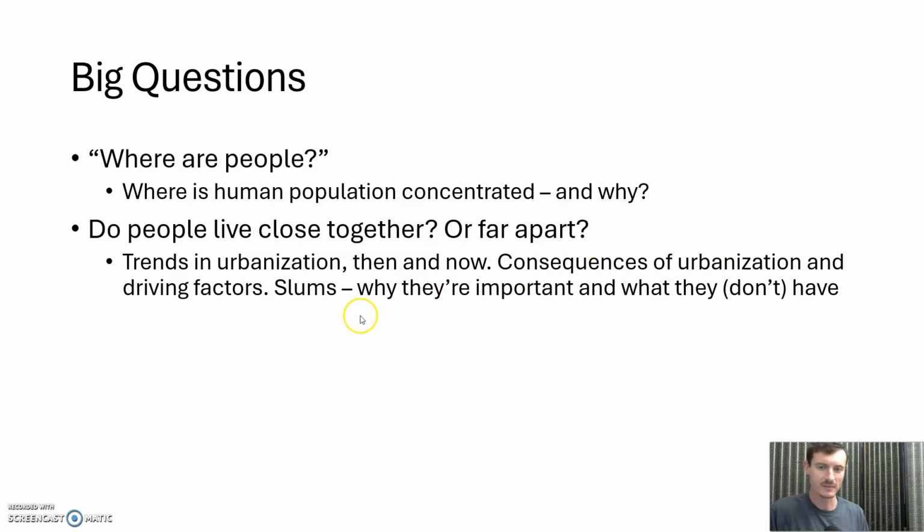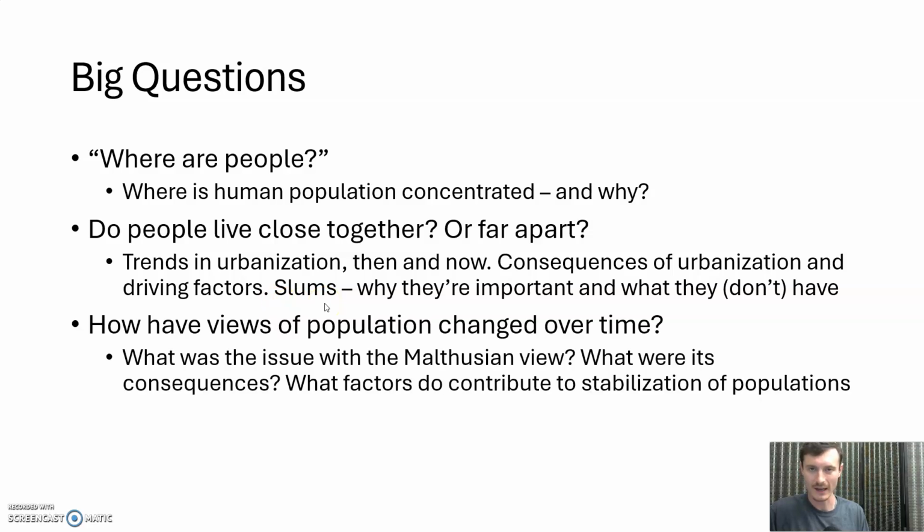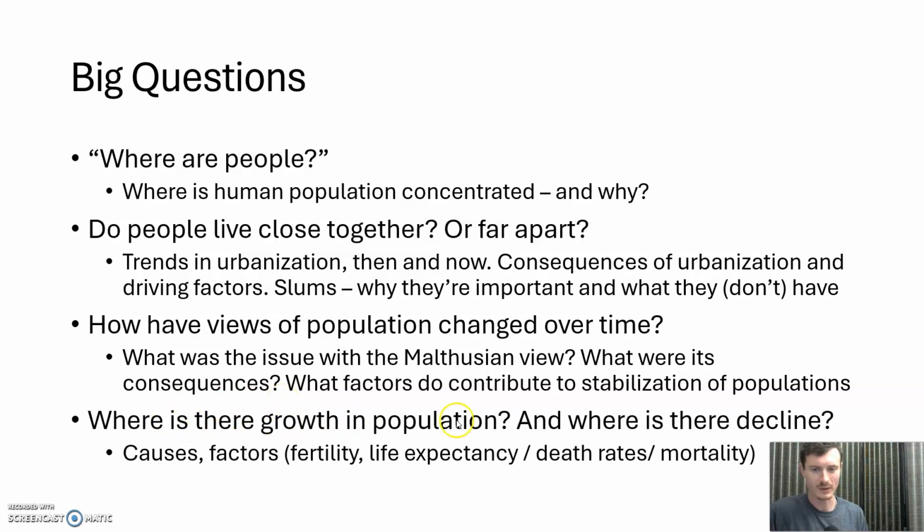Consequences of urbanization and driving factors as well as the consequences. Development of slums and informal settlements, what they have, what they don't have, and why, and conflicts related to that. Views of population, the way this has changed over time. What was Malthus's argument? What are the problems with it? What are the consequences? We are human beings first and scientists second, always. So we can consider it in both ways and figure out it is wrong in both ways. Finally, where is the growth and what factors contribute to that over time in these different areas of the world?